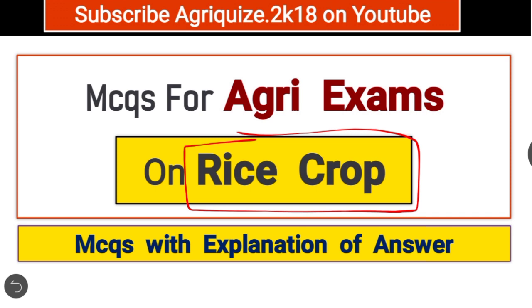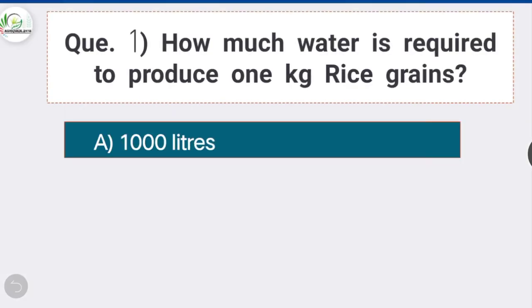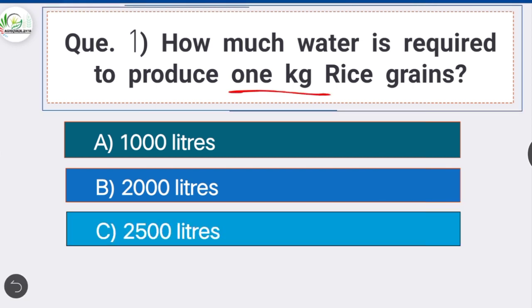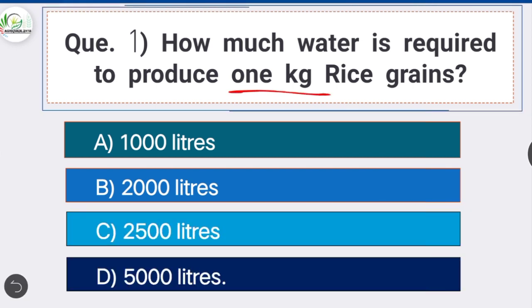So friends, the first question is, how much water is required to produce 1 kg of rice grains? Option D is the correct answer, 5000 liters. In general cereal crops, water requirement is about 400 to 500 liters for the production of 1 kg of plant dry matter. But in case of rice consumes more water. That is 5000 liters of water is required to produce 1 kg of rice grains.